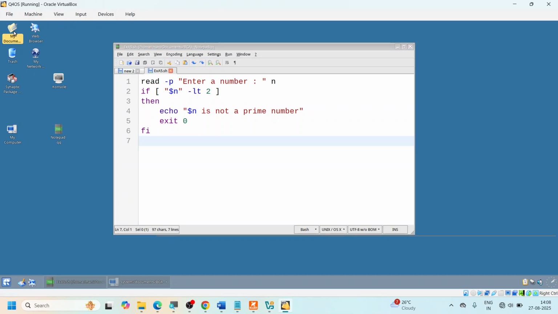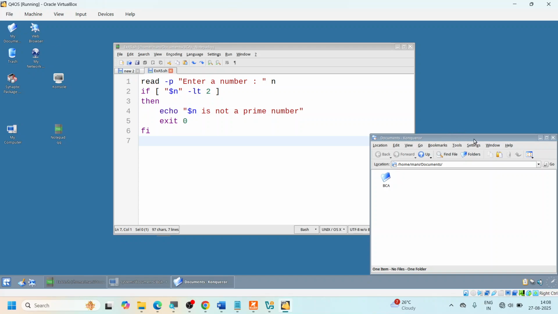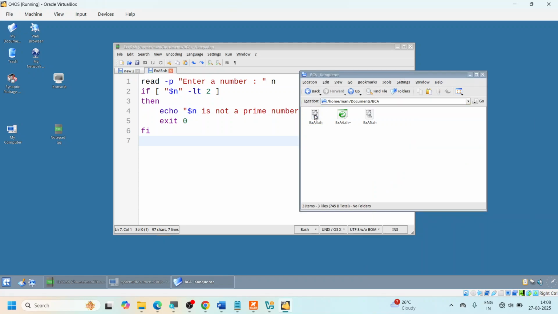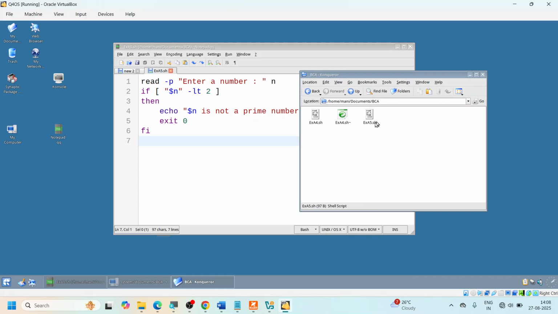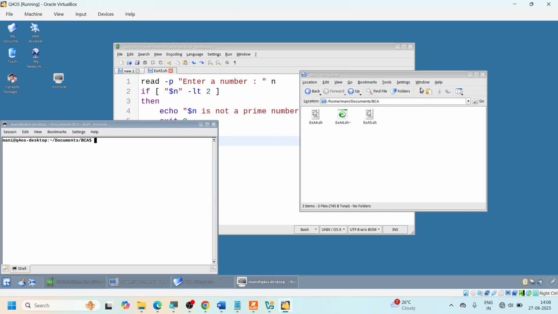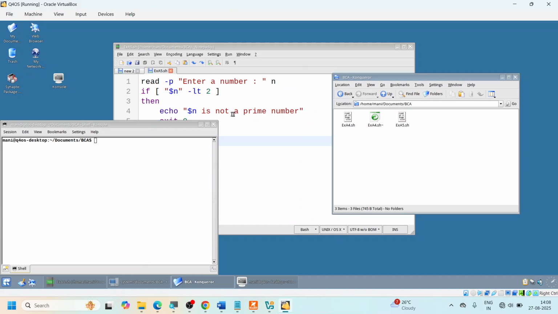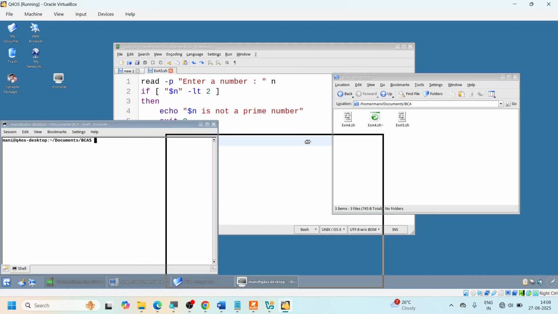So you go to My Documents, double click on your folder, and don't double click on this one. After this, when you can see the file over here, just go to the tools and select open terminal here. You can press F4 from your keyboard, or just click on open terminal. The terminal will open here, and within the terminal you have to give the proper name.